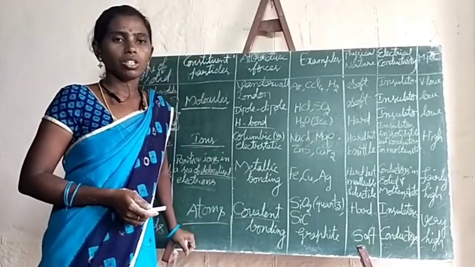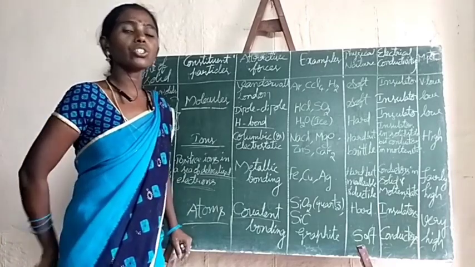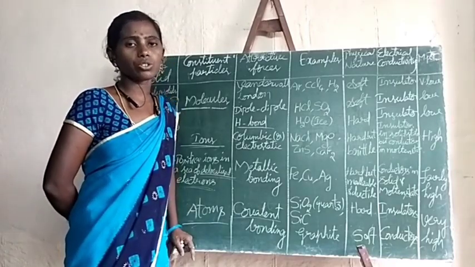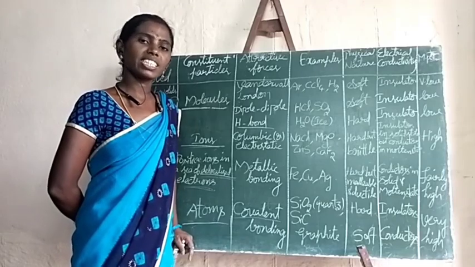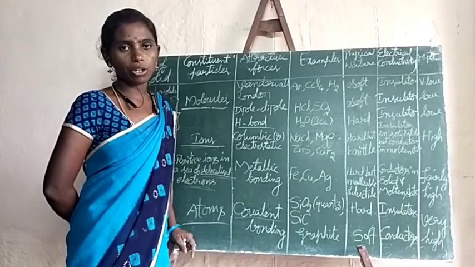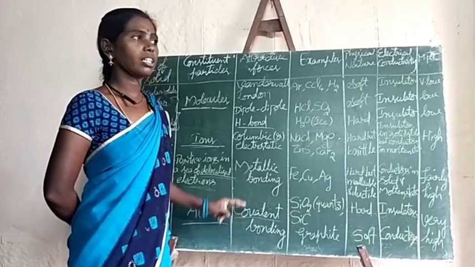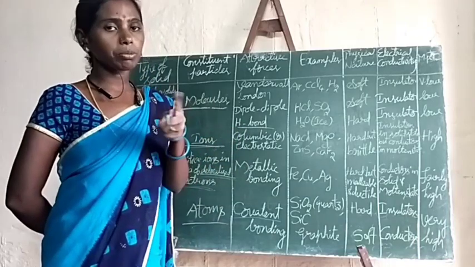The name itself indicates covalent. And in graphite also, each carbon is linked with 3 other carbon atoms with a covalent bond only. So due to the presence of strong covalent bonds, here also 2 types of solids are there.